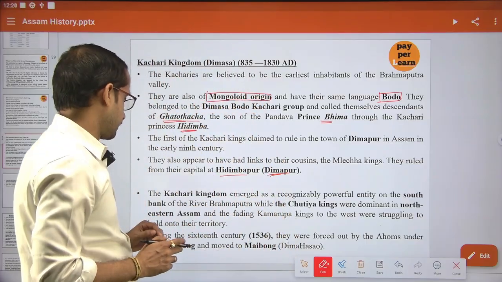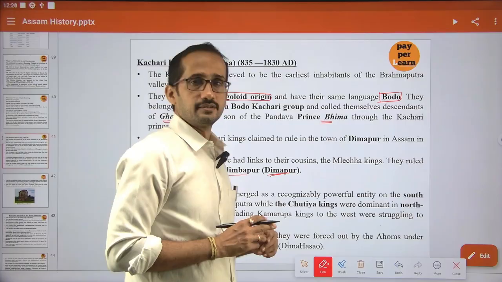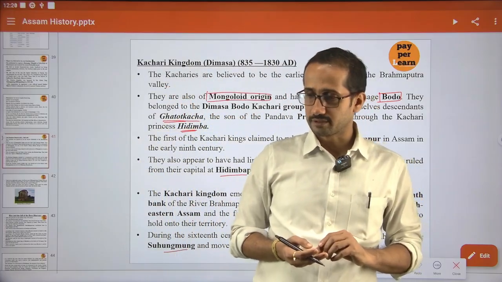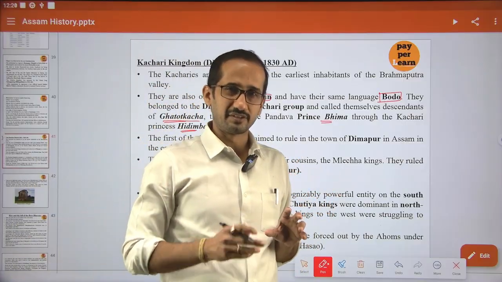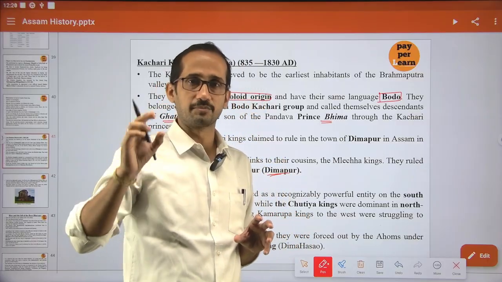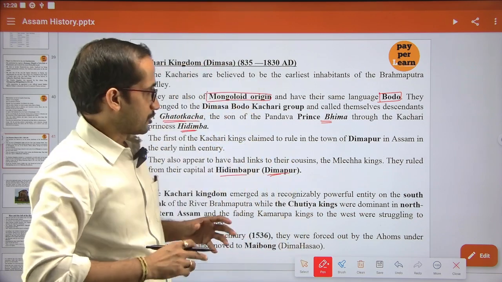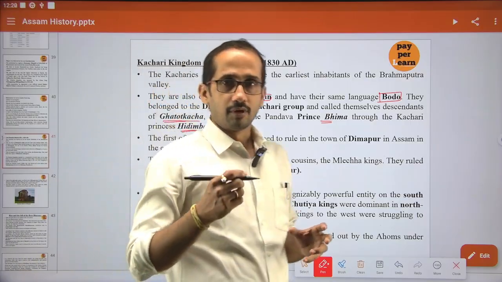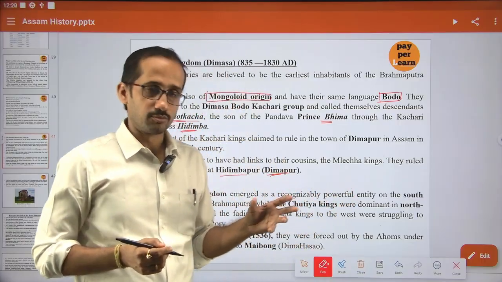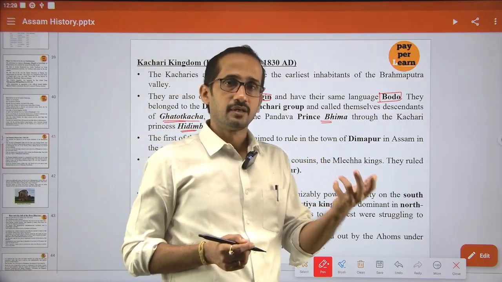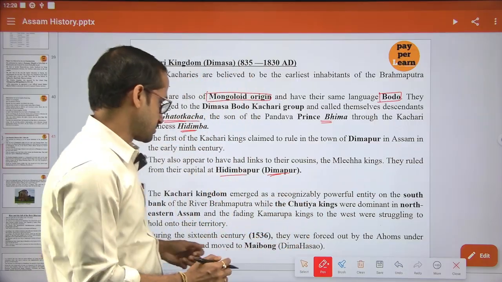And again you can see Suhung Muhung, there is again conflict. Because I already told you that when the Ahom came to the Brahmaputra territory, there were different small kingdoms in different parts, like the Sutiya, Kosaris, Dimasa. So gradually Ahom annexed one after another. Already in 1523, the Ahom under Suhung Muhung had annexed the Sutiya kingdom.